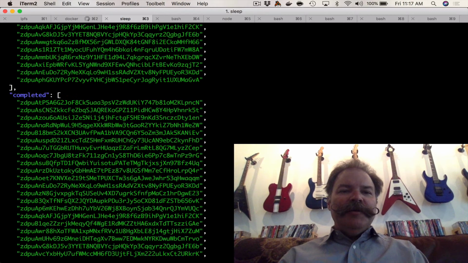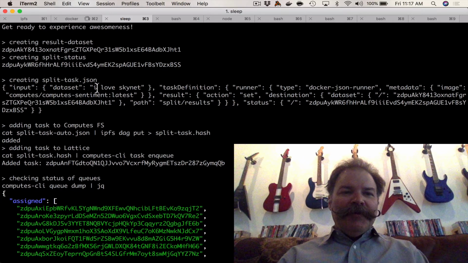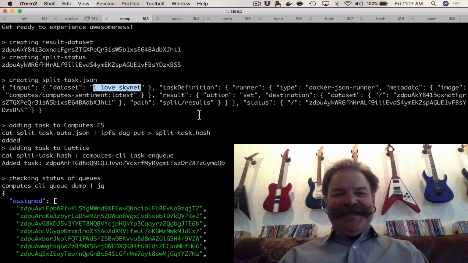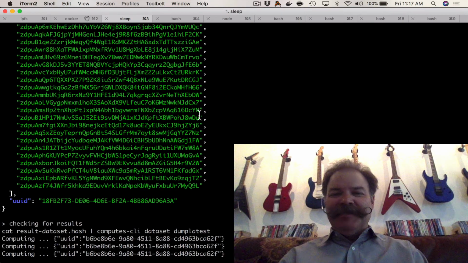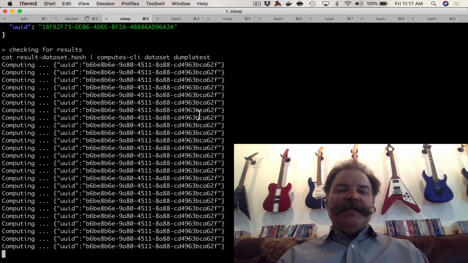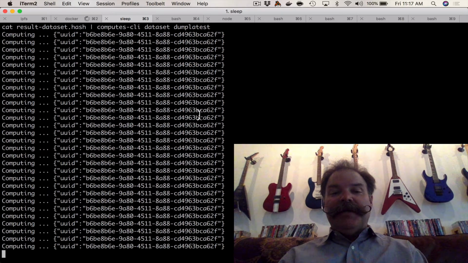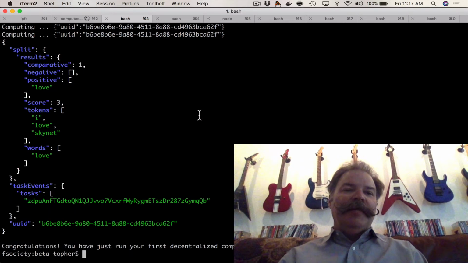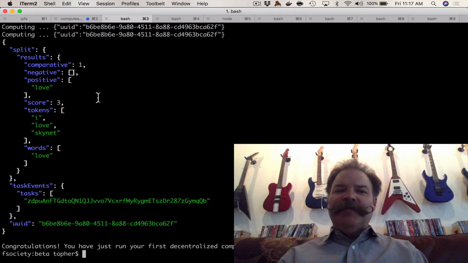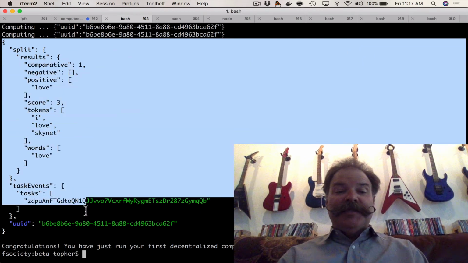Actually, while it's still computing, let me show you the text that went into it was basically "I love Skynet." That was the text string that went into the sentiment analysis engine. With Node, it does. Matter of fact, I could take this out. I think it does do a quick npm install as part of the Docker coming up, which I don't think I need to do. I think I'm using all just native Node modules. But there you can see it's computed the sentiment in a decentralized fashion across the network.